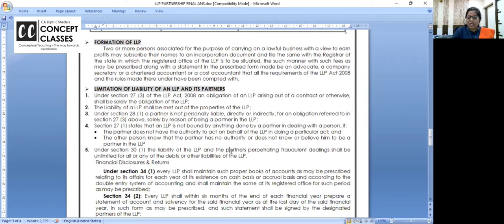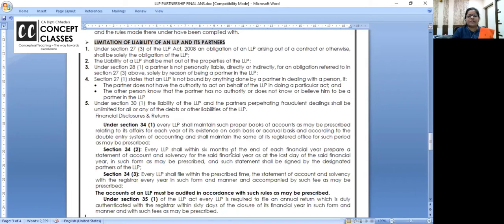Okay. Now, liability of LLP and also liability of partner. Mark this question, very important. What are the details of liability of LLP and liability of partner? They ask this in the exam.